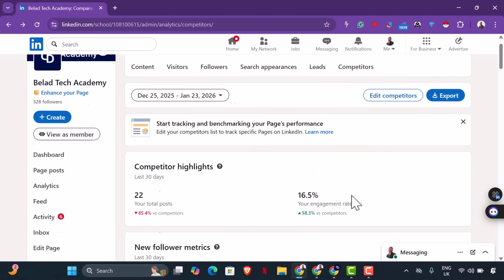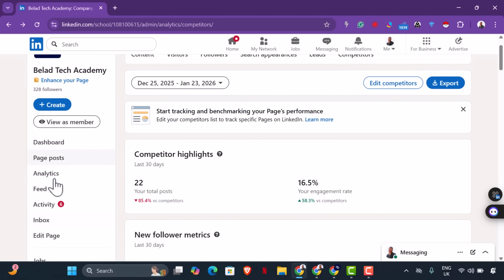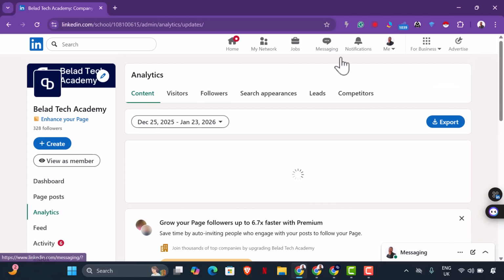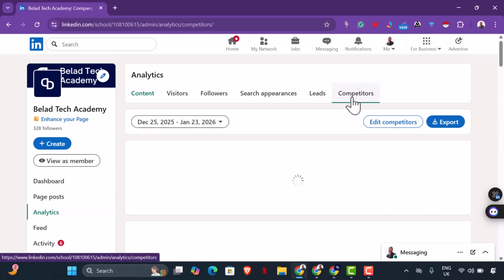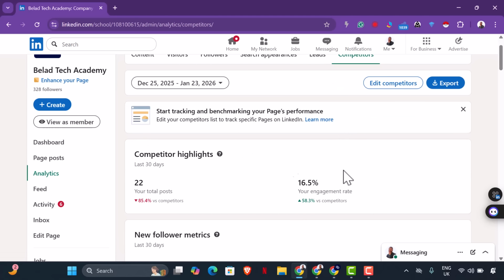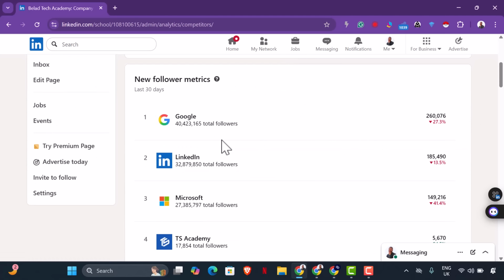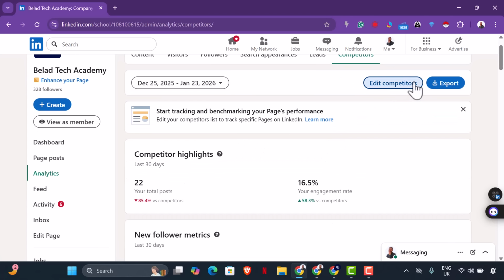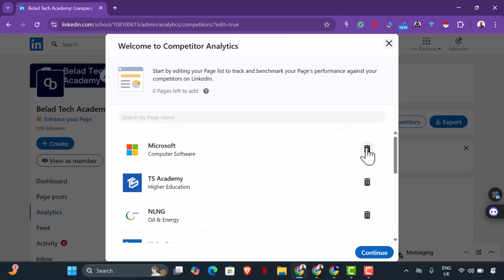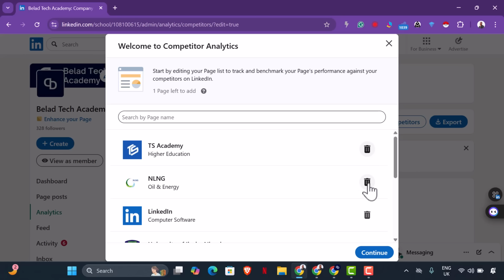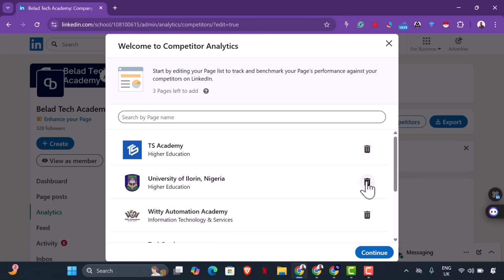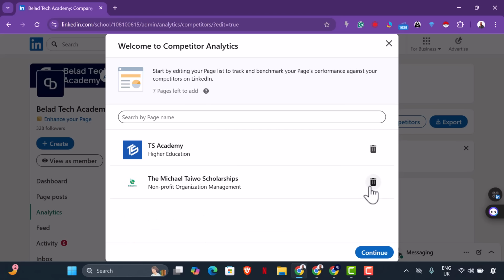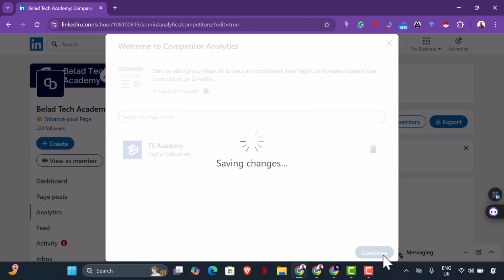For instance, I could choose to delete some of the competitors, of course, as you could see from here. I could choose to delete some of them that I feel like they are not. So these are the competitors' metrics. So let me edit competitors and delete people or companies that I feel like are not competitors. These are not. These are not. Just this. Let's use that for instance.